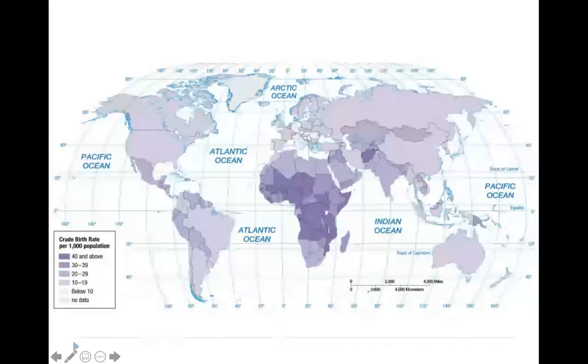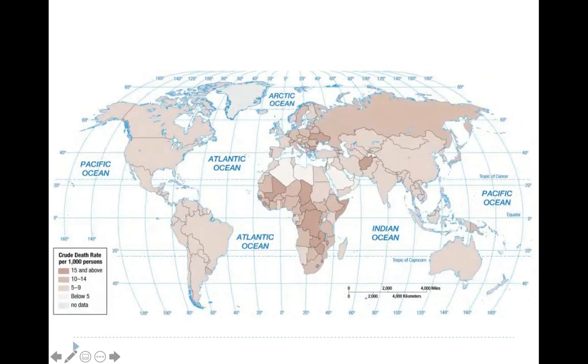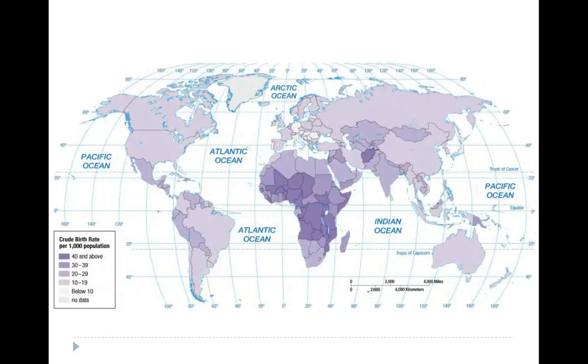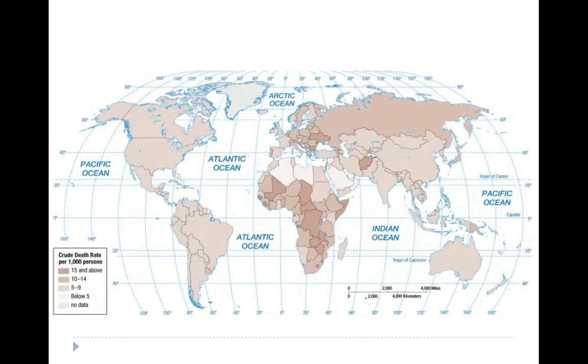Again, notice the similarities between these two maps. Okay? Why do you think areas such as Central Africa have a very high crude birth and crude death rate? If you said it's because of lack of access to technology or healthcare, you are correct.